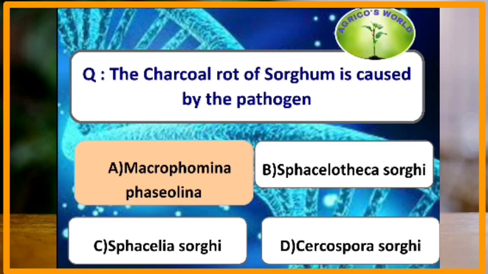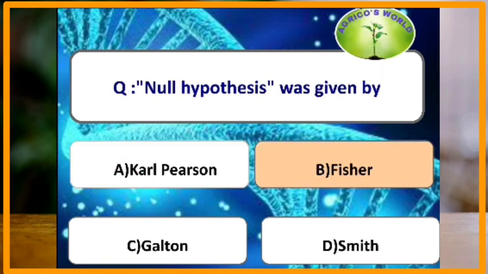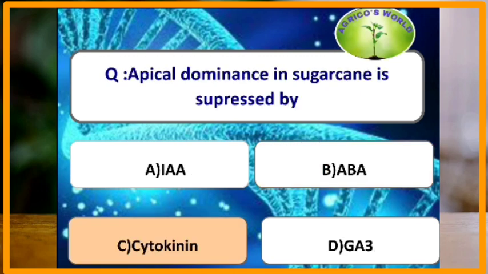The charcoal rot of sorghum is caused by which pathogen? The charcoal rot of sorghum is caused by Macrophomina phaseolina. Moving on to the next question. Null hypothesis was given by which scientist? Null hypothesis was given by R.A. Fisher.